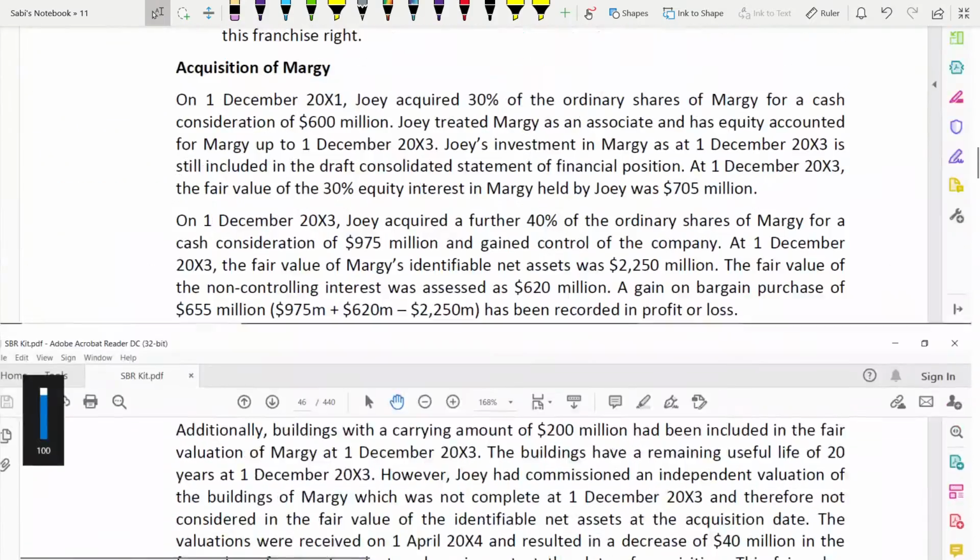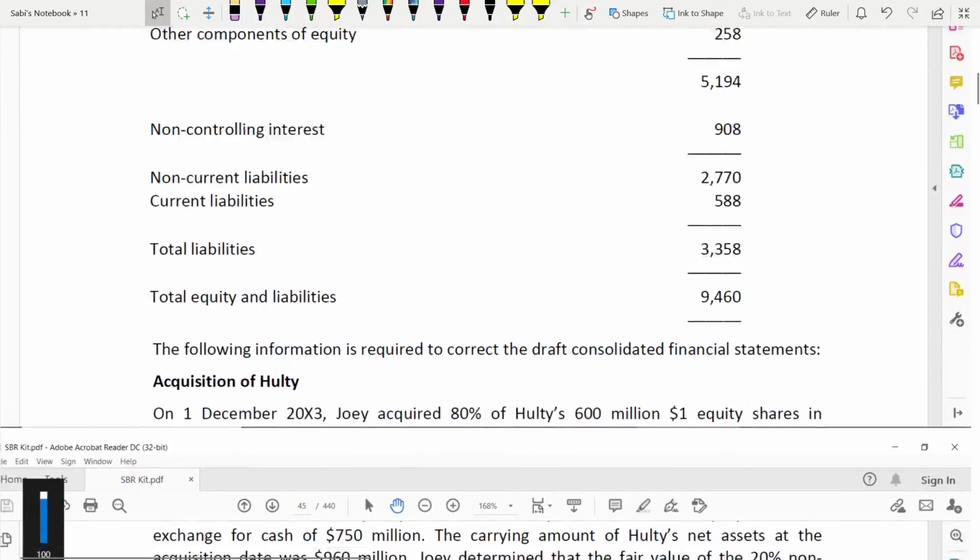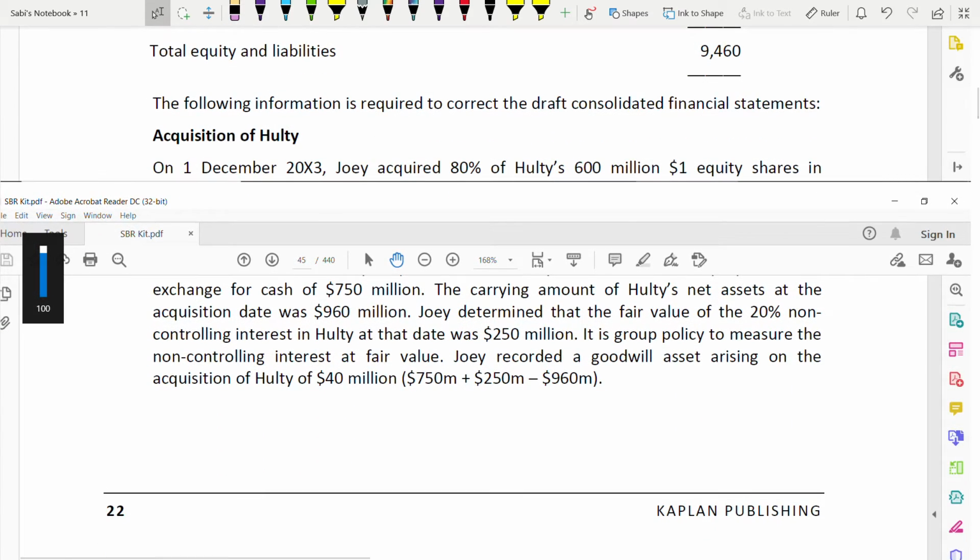What I'm going to do is not read the whole case study. I'm only going to read the first part. For the first part we only need the acquisition of Hulti's information. On 1st December 2003 it acquired an 80% subsidiary for 600 million $1 equity shares in exchange for cash of 750 million.